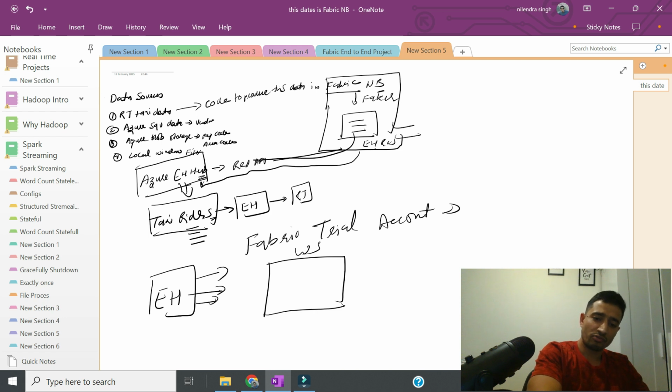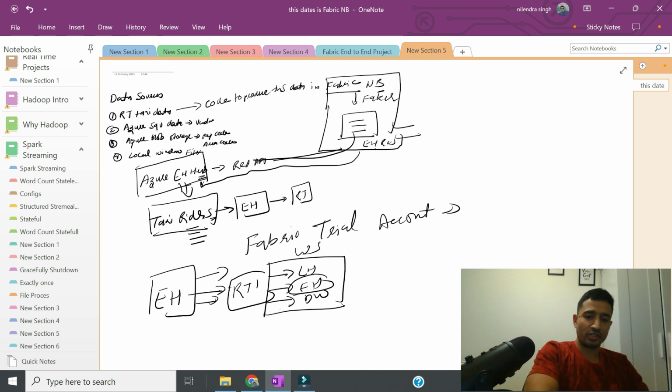Inside this workspace, we will be creating n number of things: Lakehouse, event house, data warehouse, right? And we will be using real-time intelligence to get this data into event house, right? And then we will be using,